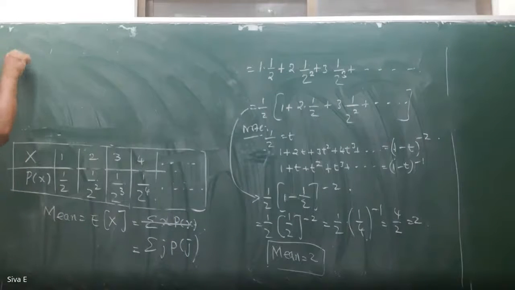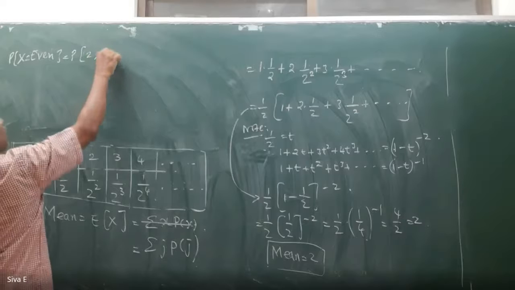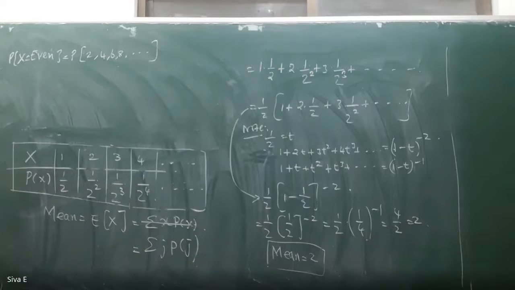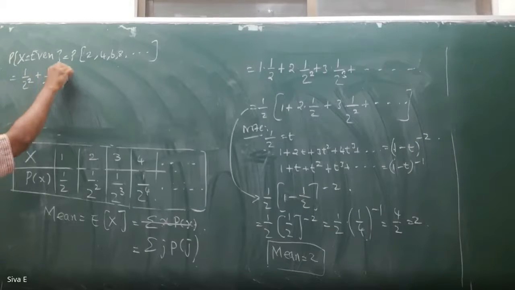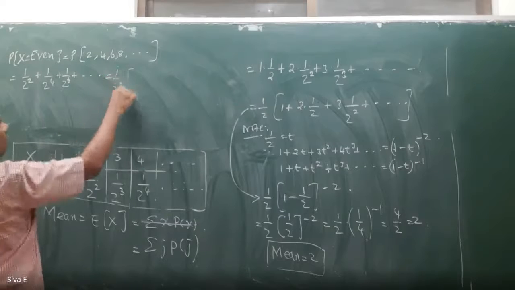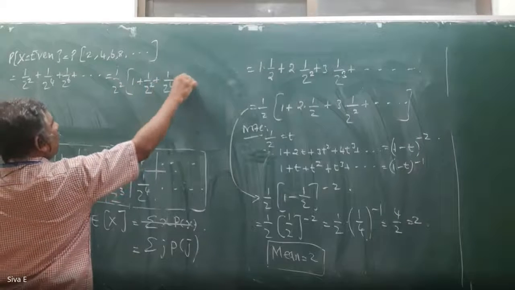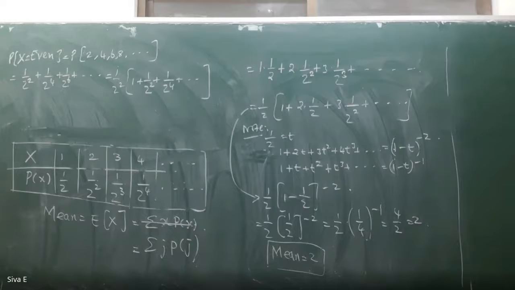So probability of x equal to even means P of 2, 4, 6, 8, etc. That is equal to 1 by 2 square plus 1 by 2 power 4 plus 1 by 2 power 6, etc. If you take 1 by 2 square outside, you will get 1 by 2 square times (1 plus 1 by 2 square plus 1 by 2 power 4, etc.). So 1 by 2 square is 1 by 4.